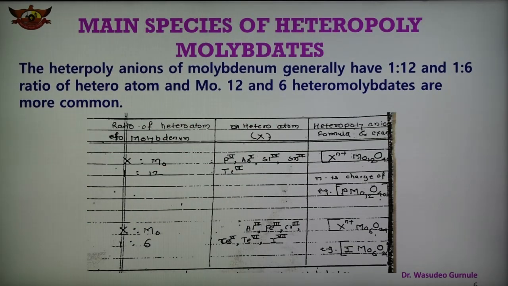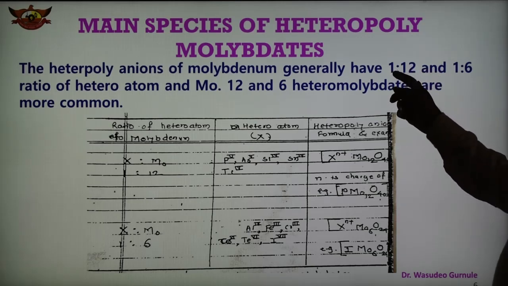So the important species of the heteropolymolybdate are given here. The heteropolyacids of molybdenum have a 1:12 or 1:6 ratio of heteroatom to molybdenum.